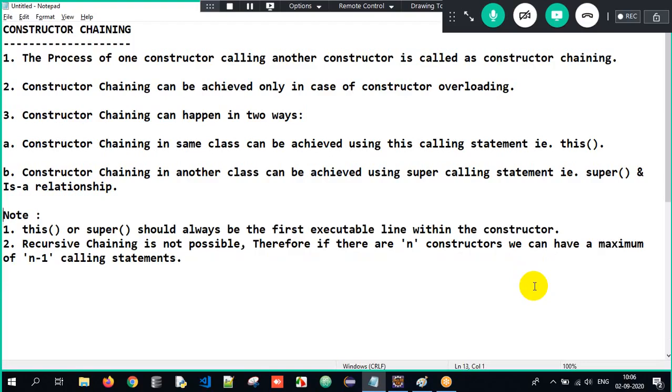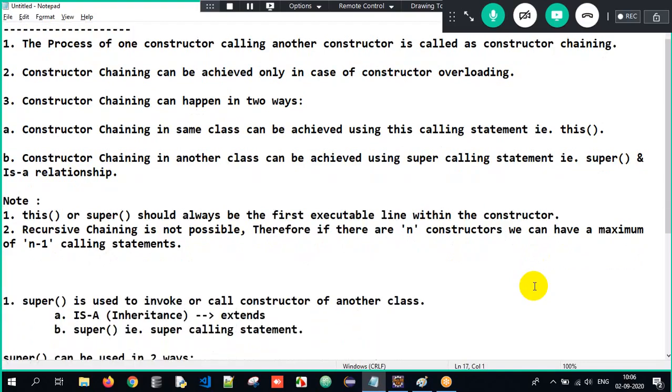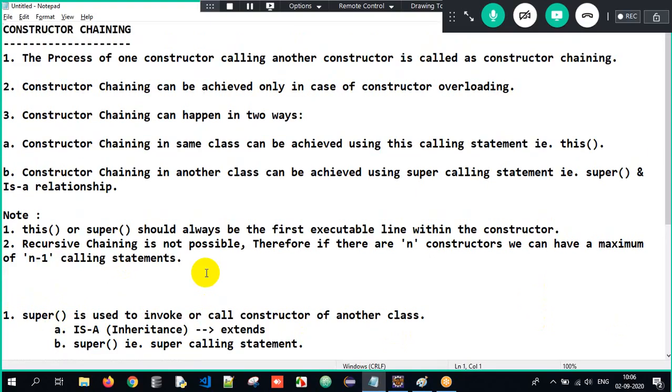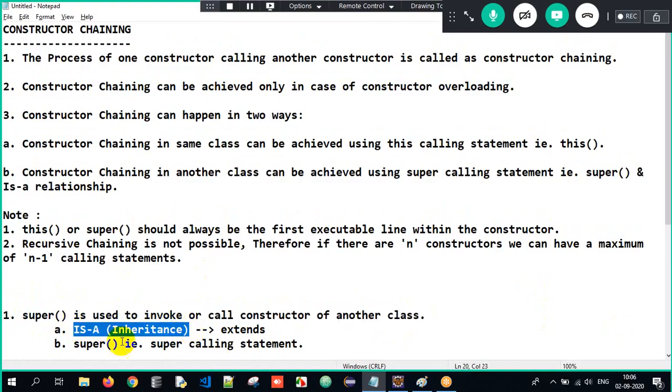The second half is we have to make use of something called the super calling statement. What is a super calling statement? All this while, constructor chaining was happening in the same class, correct? But the super calling statement is used to call the constructor of another class. For this, two rules are necessary: one is an is-a relationship and the other one is the super calling statement.